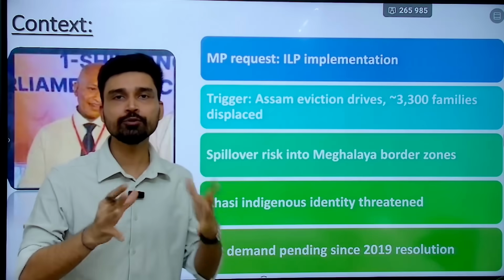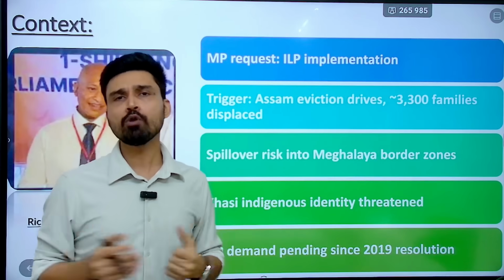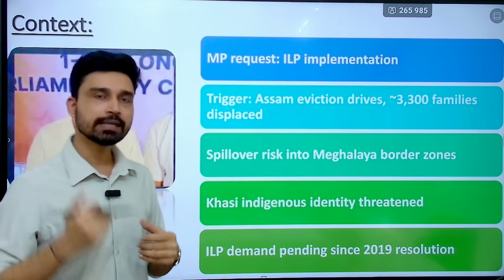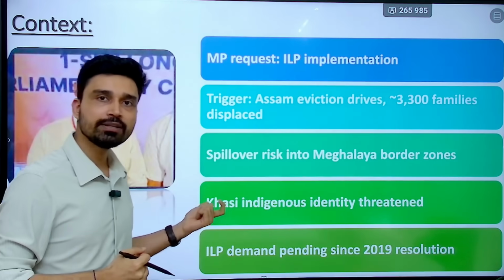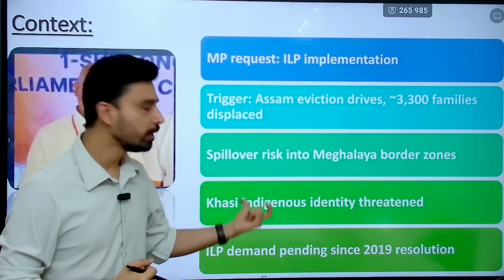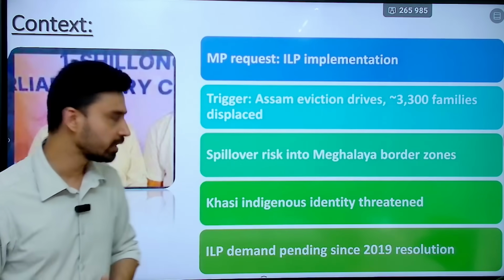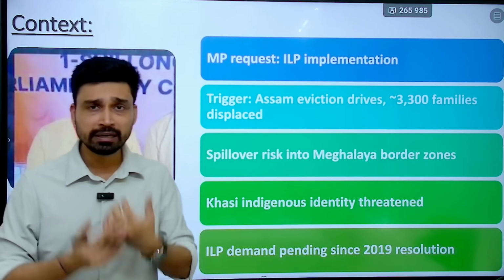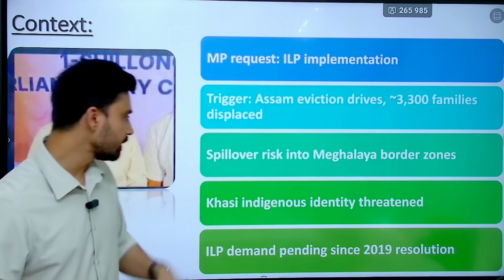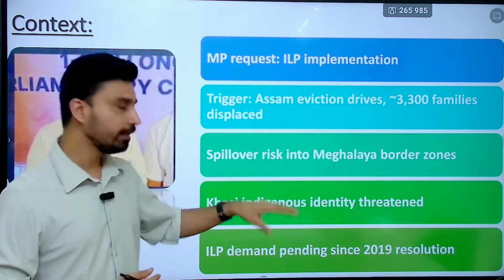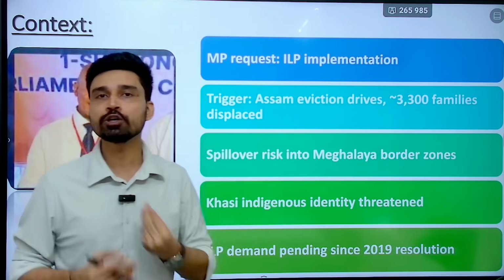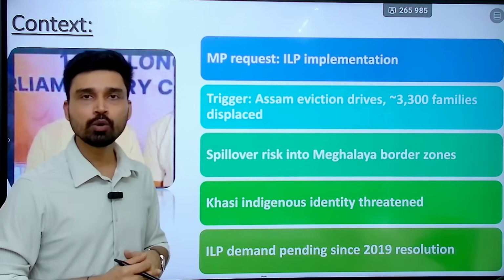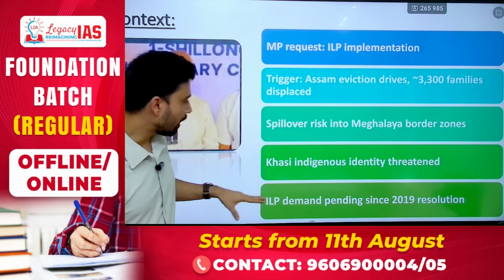Specifically, Meghalaya itself is made up of heterogeneous tribal groups. For example, one of the regions is called Khasi Hills, which is largely inhabited by the Khasi tribe, an indigenous tribe belonging to this particular state. They believe that if there is a large influx of refugees, internally displaced people or even illegal migrants, that will directly attack and endanger the indigenous identity and culture of the Khasi. That is why people from the Khasi tribes are more vocal about the implementation of ILP. So the ILP demand is pending.